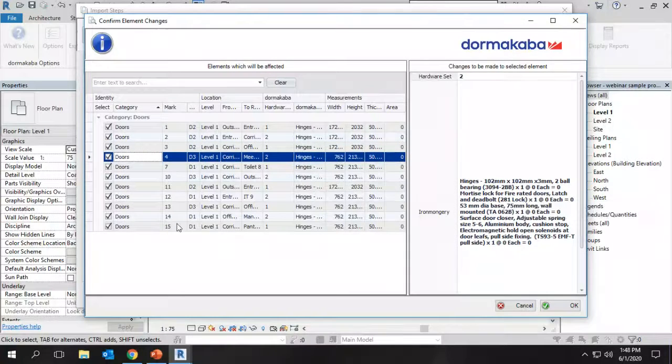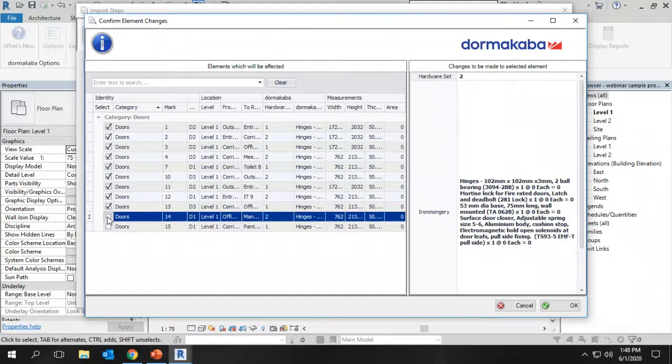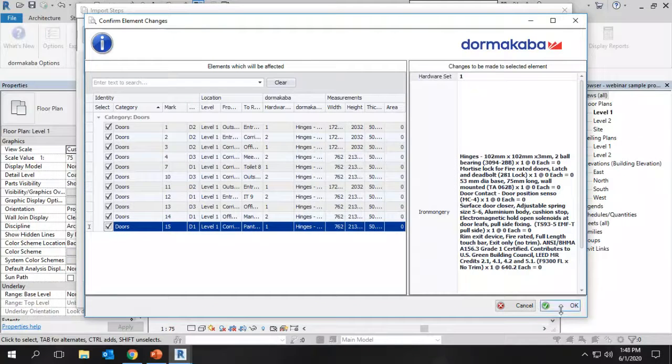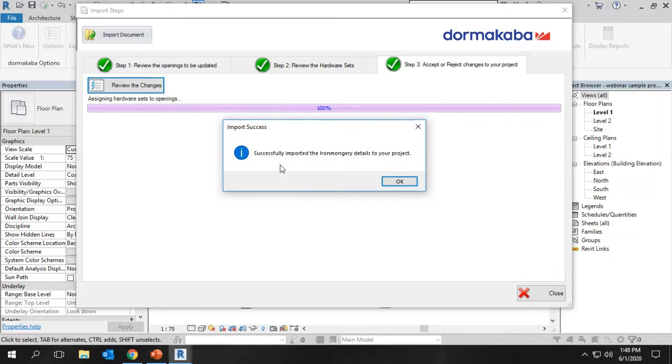If he is okay with that, he can go for accepting. Or if the designer is not agreeing with some of the specification, he can skip a few doors. Or if he is okay with all the doors, he can simply accept all the ironmongery details. And once it is accepted, the ironmongery details are successfully imported into the project. Now the integration is done into the project.